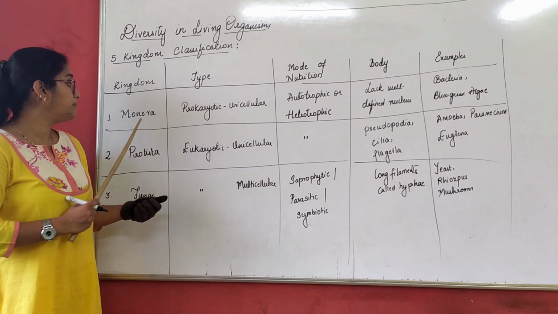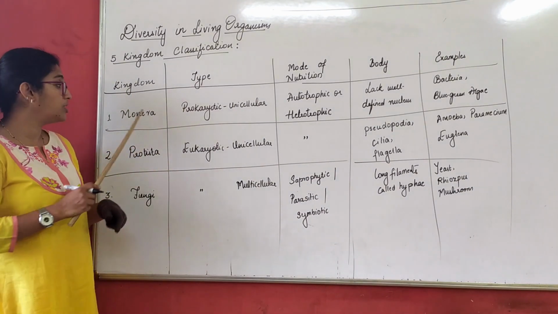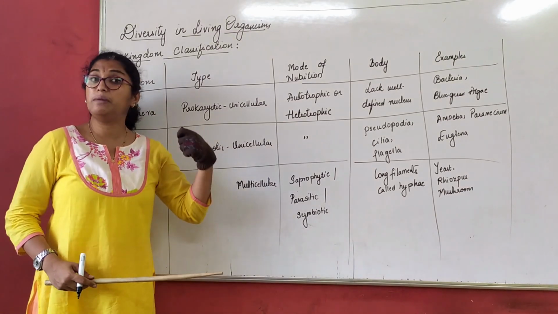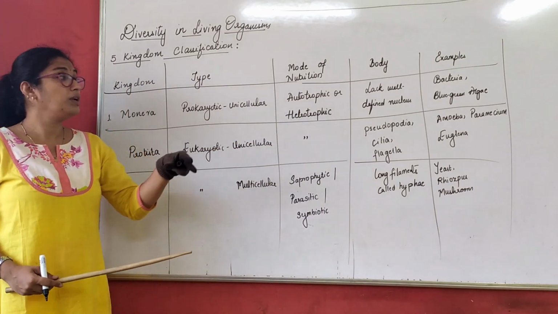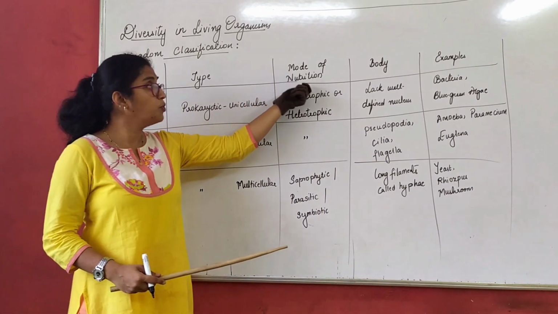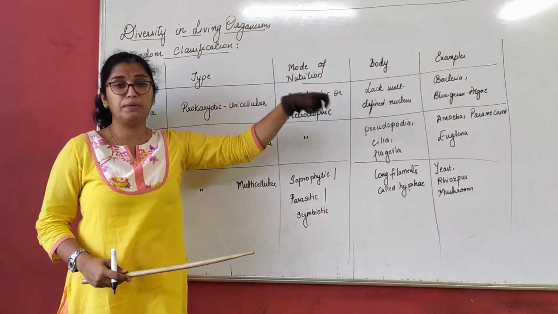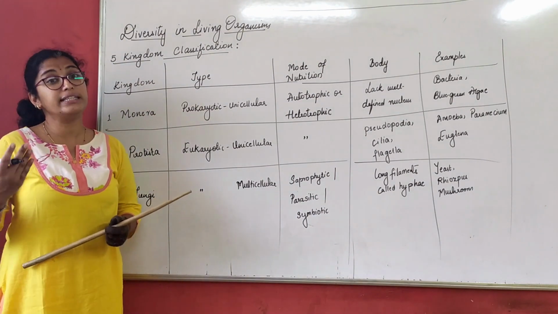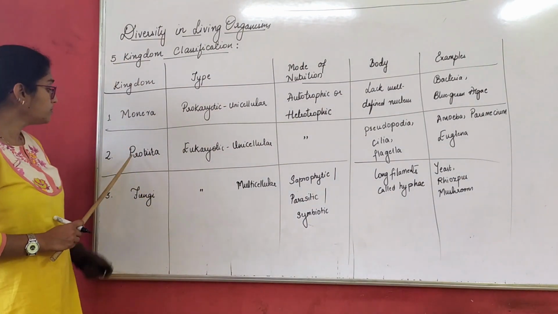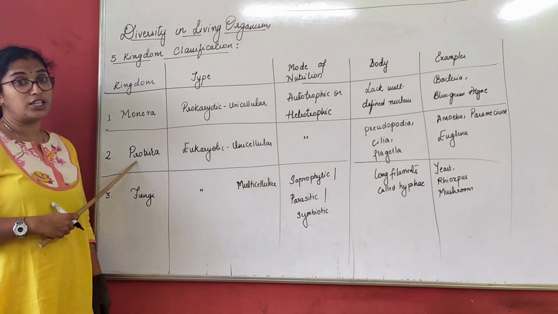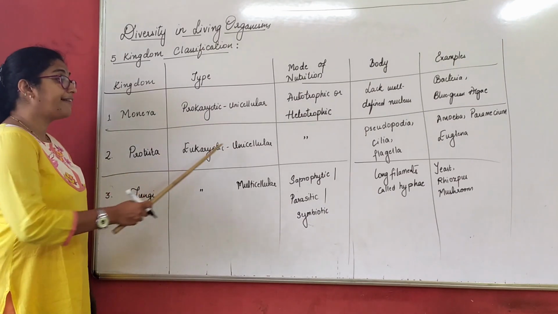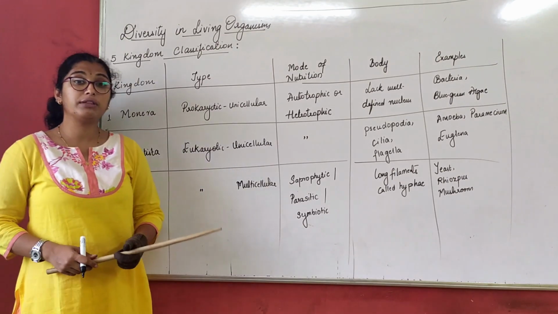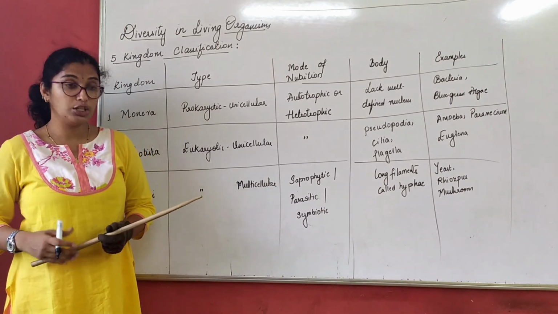Here in your syllabus about the kingdom classification, Monera, Protista and fungi, we will only be going in brief about these. We only understand their type, mode of nutrition, body and examples, very few examples. But in Plantae and Animalia, we will go in depth and detail. Now, the second classification is Protista, which is eukaryotic but still unicellular, right? Eukaryotic, we know that it has a well-defined nucleus.